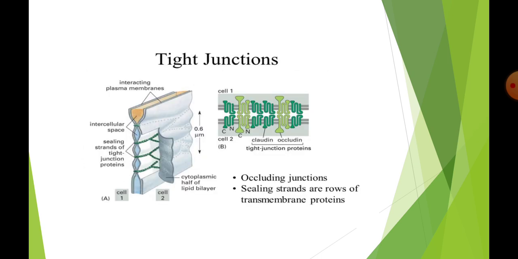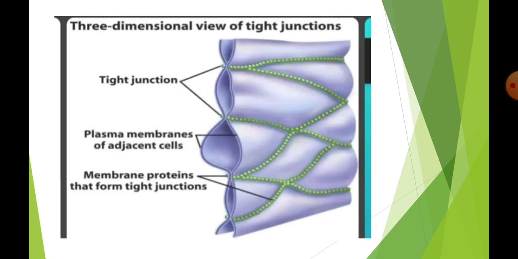In the picture of tight junctions, cell 1 and cell 2 have interacting plasma membranes, intercellular space, and sealing strands of tight junction proteins. Mainly, tight junction is composed of two types of proteins, claudin and occludin. They are also known as tight junction proteins. The sealing strands are rows of transmembrane proteins. The three-dimensional view of tight junction shows the plasma membranes of adjacent cells and the membrane proteins that form tight junctions.